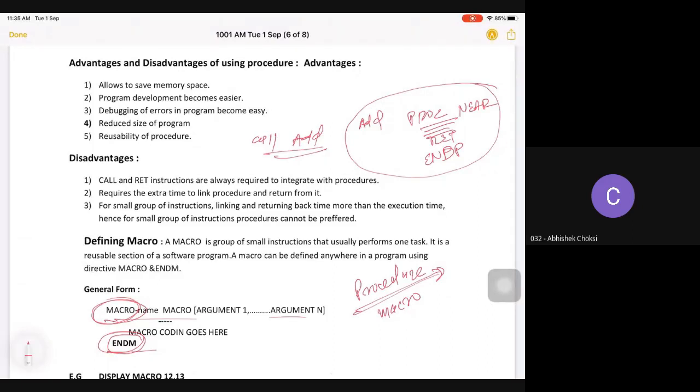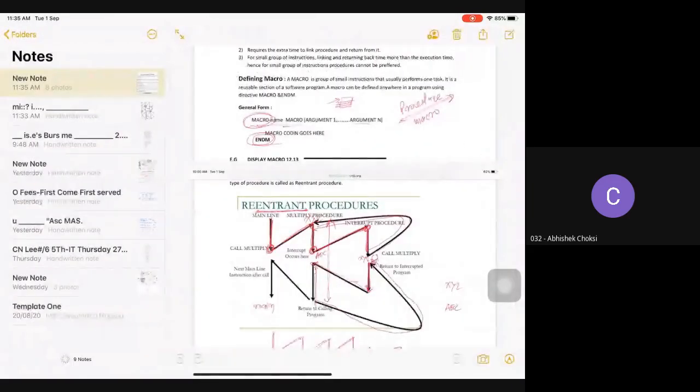Now, what is the difference? When you define a normal procedure, at that time you need to go to that procedure, and every time you need to call this value, right? So let me show you what happens in the background. In macro and procedure, both are doing the same thing, but the way they are doing it is different.